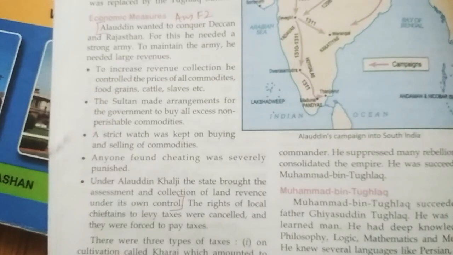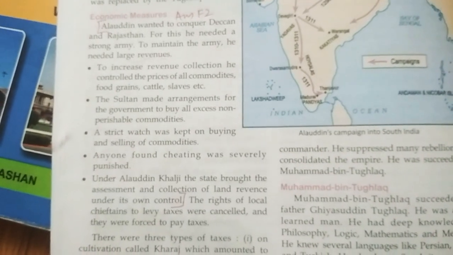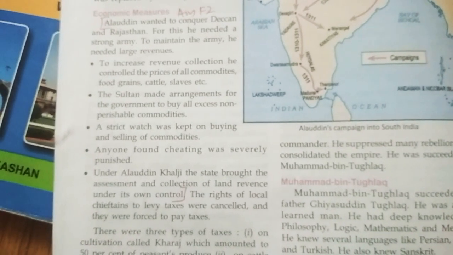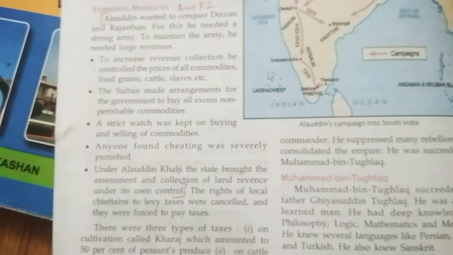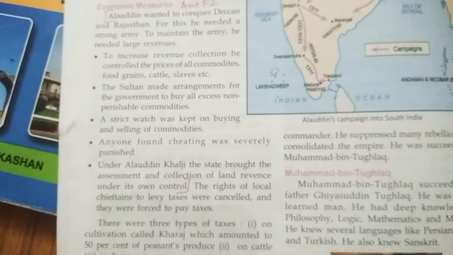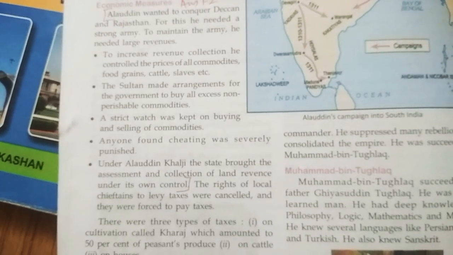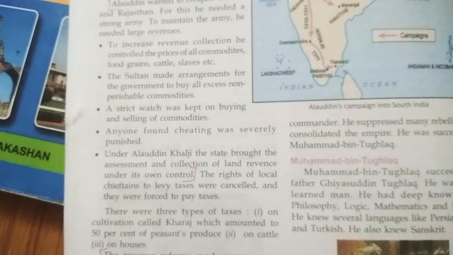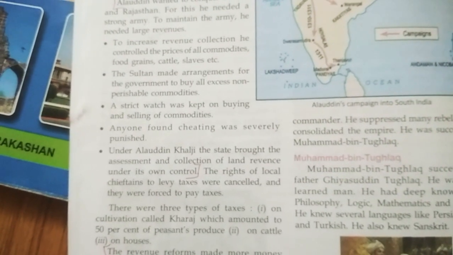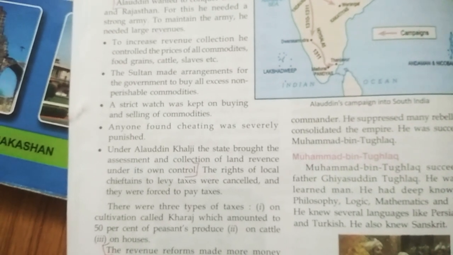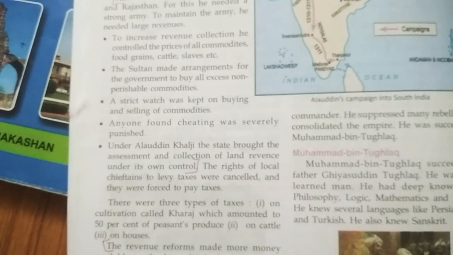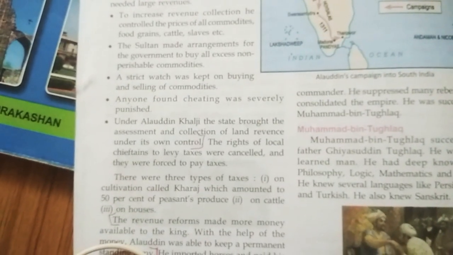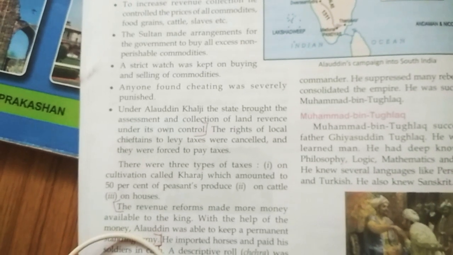F2. Explain various economic measures undertaken by Alauddin Khilji. Answer. Alauddin wanted to conquer Deccan and Rajasthan. For this he needed a strong army. To maintain the army, he needed large revenues. First jotter, to increase revenue collection, he controlled the prices of all commodities, food grains, cattle, slaves, etc. Number 2, the Sultan made arrangements for the government to buy all these excess non-perishable commodities. Number 3, a strict watch was kept on buying and selling of commodities. Number 4, anyone found cheating was severely punished.